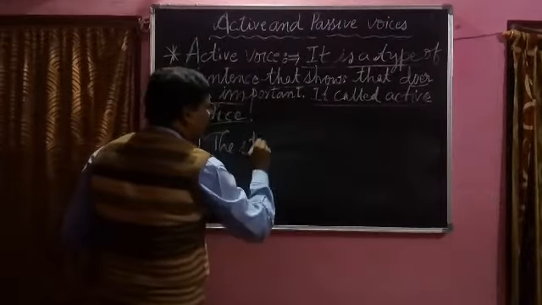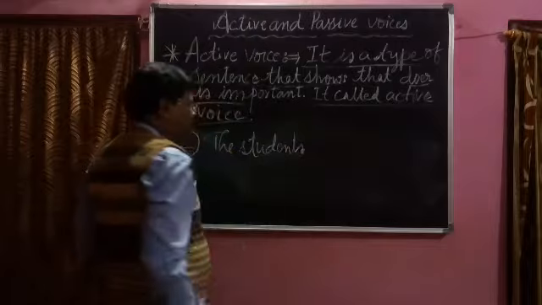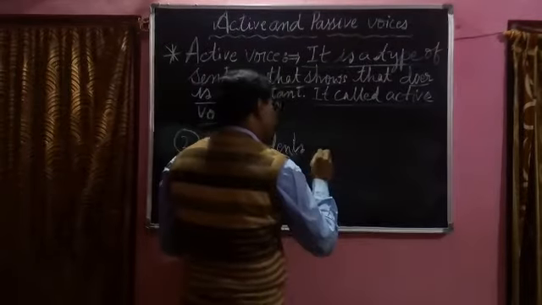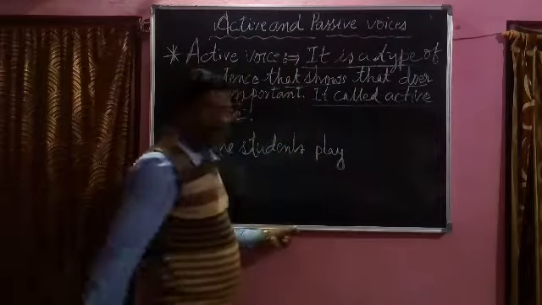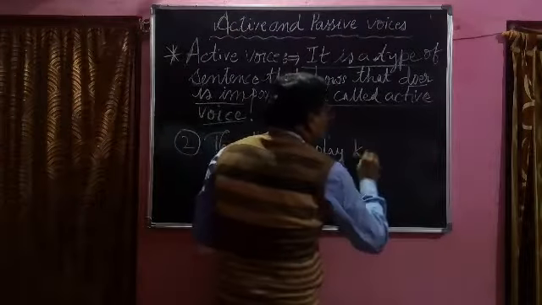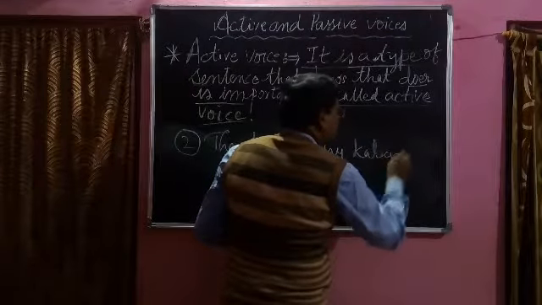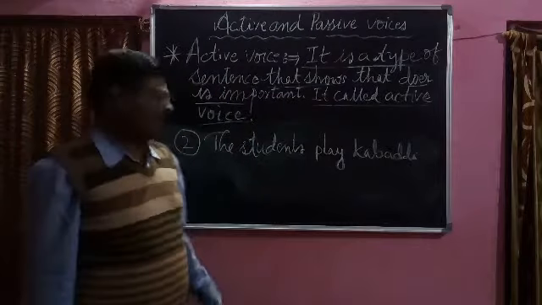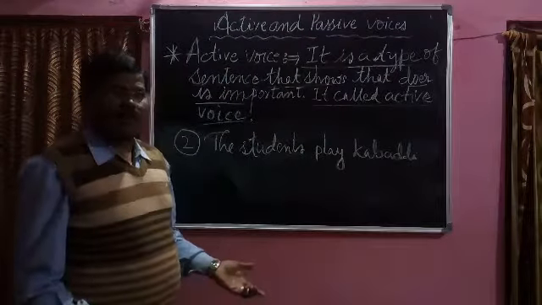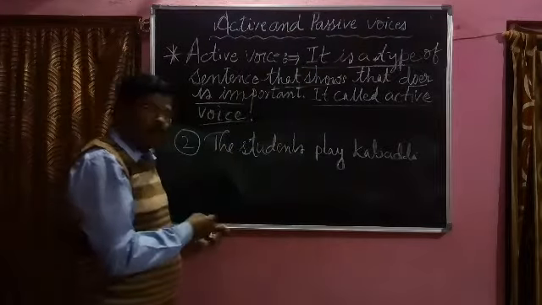The students play kabaddi. See which is the subject, which is the verb, which is the object. Here, let us try to mark out.